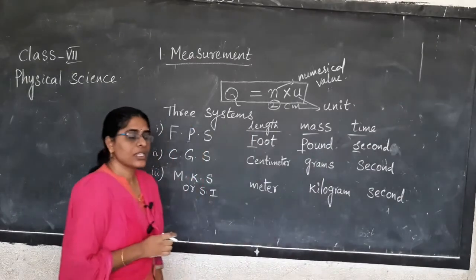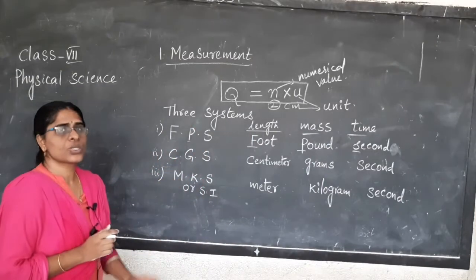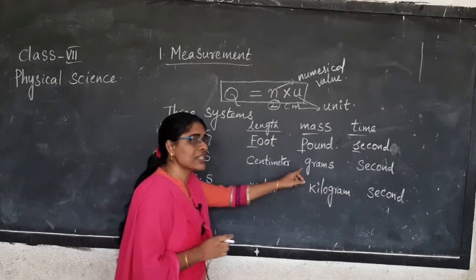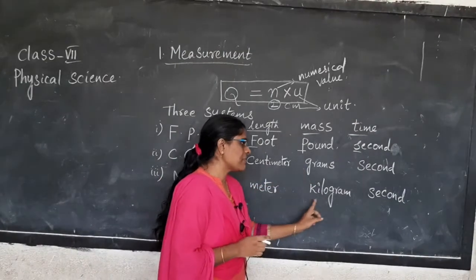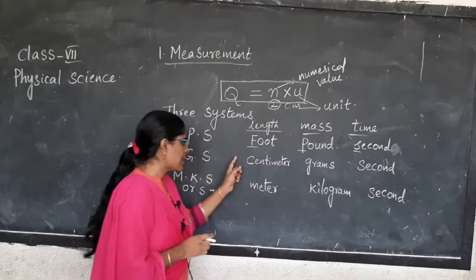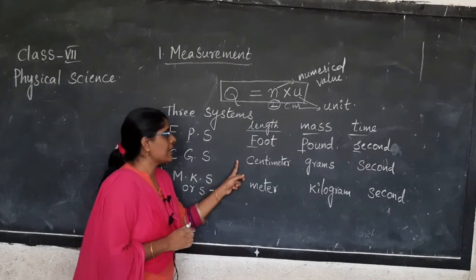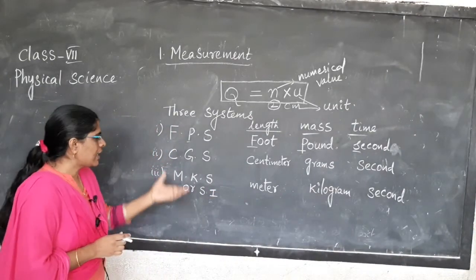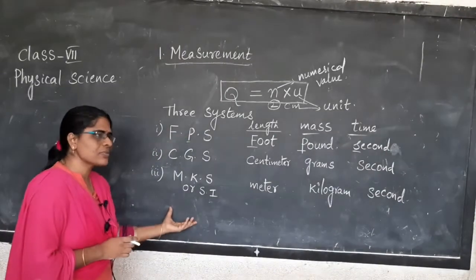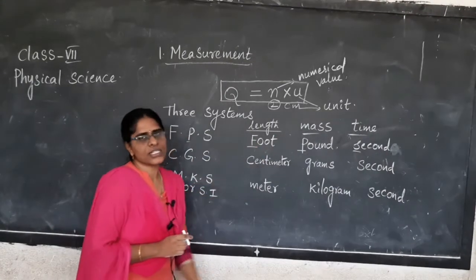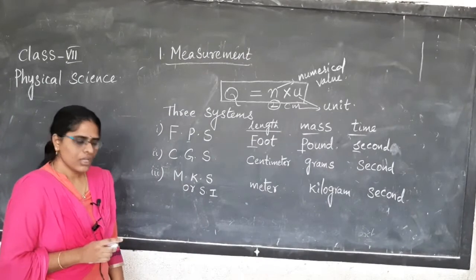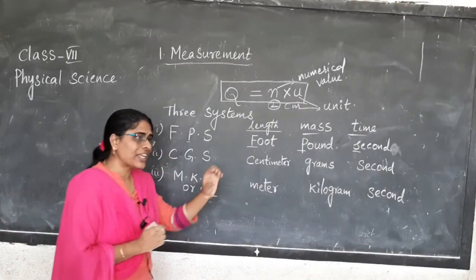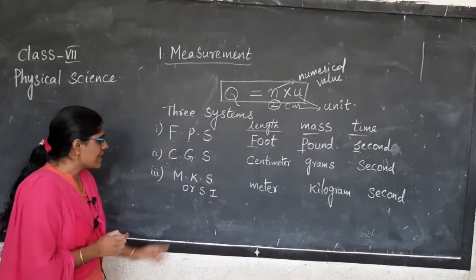That's why, look at this table. That's why sometimes you are saying mass in grams, sometimes in kgs, sometimes you are saying your length in centimeters, sometimes in meters. See, depending upon the systems, we are changing its unit. Okay. On your scale also, centimeter, inches.